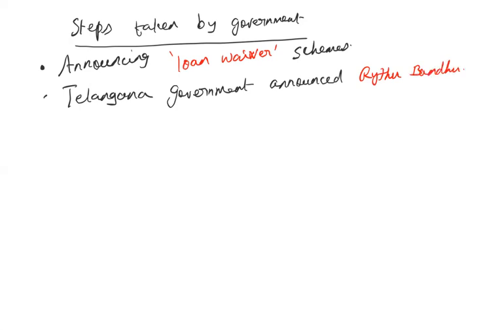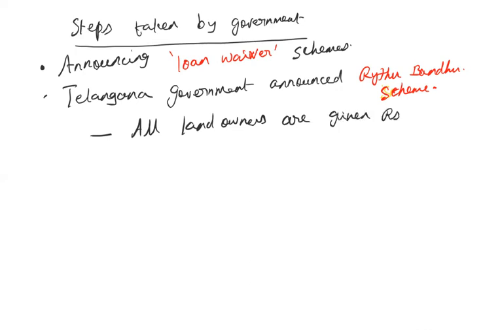Under this scheme, all landowners are given rupees 10,000 per acre per year in 2 installments.